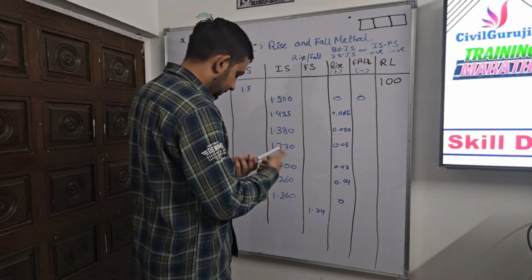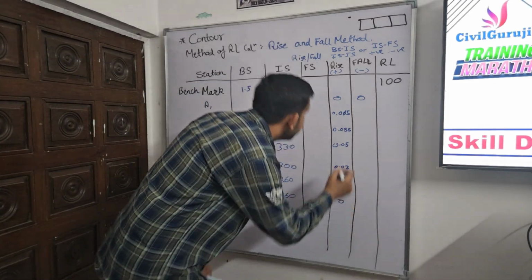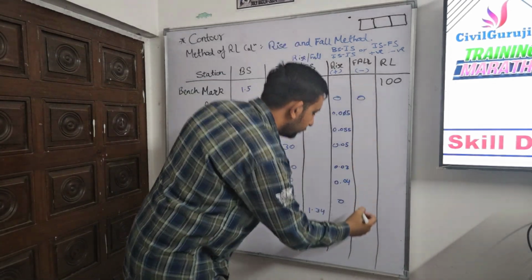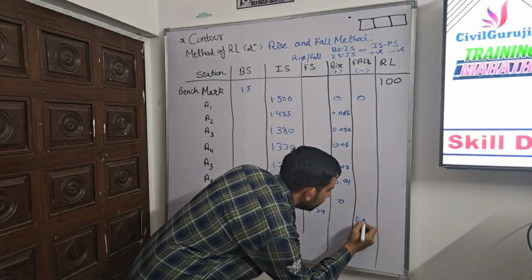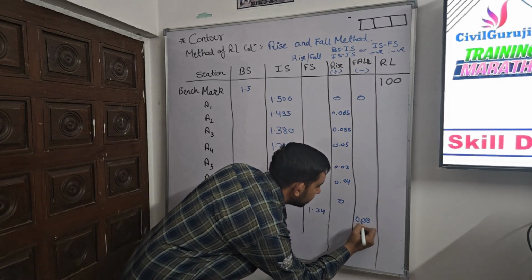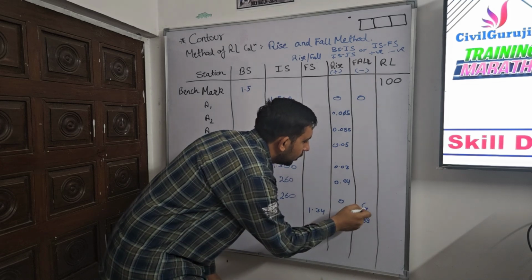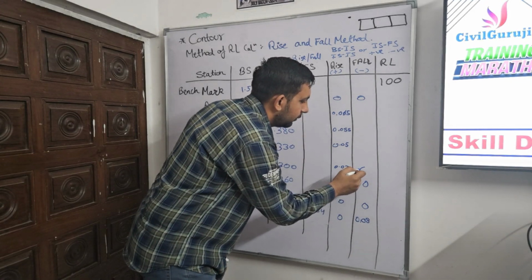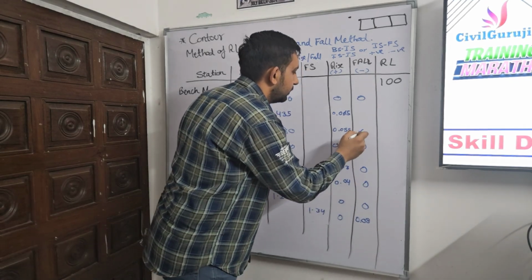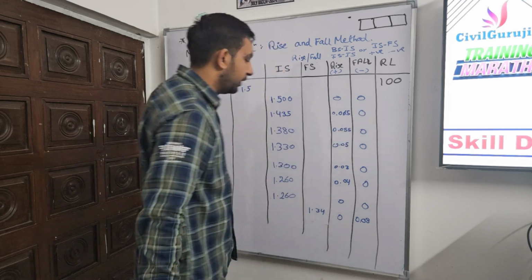Placing it there, it comes out negative, so the negative 0.08 will go here. And for all the remaining points we will write 0 for ease of calculation, so that we will not make any mistakes.